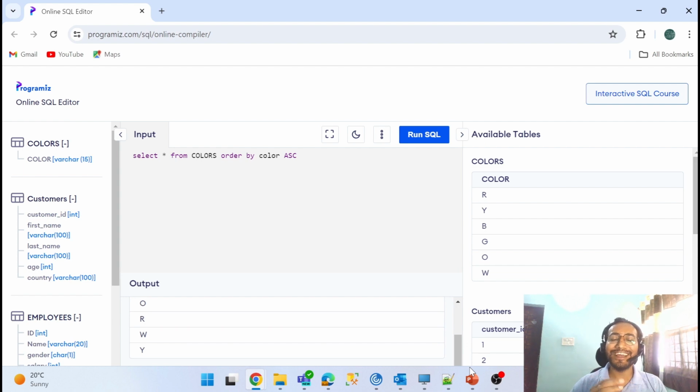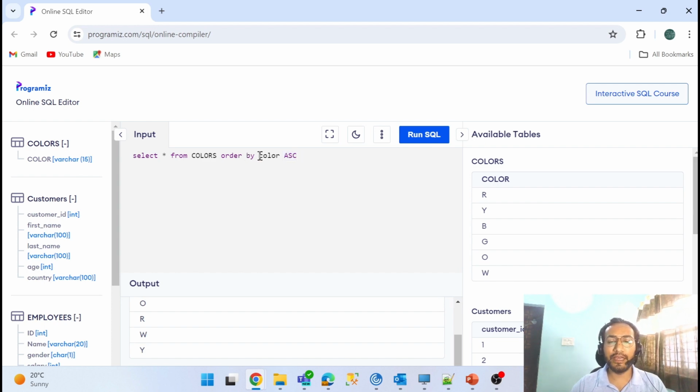So this is tricky, I understand. If you think of any other possible way you can do it, but I can show you one way how I found the answer. So, I want to ignore sorting for Y. So what I can do, and you know how blank values work: if you do the sorting in ascending order, blank values come at the top. Okay. So what I'll do, order by, right?